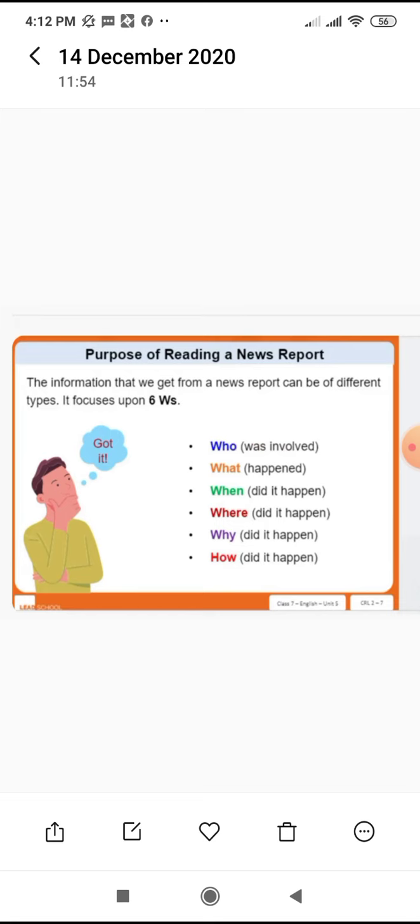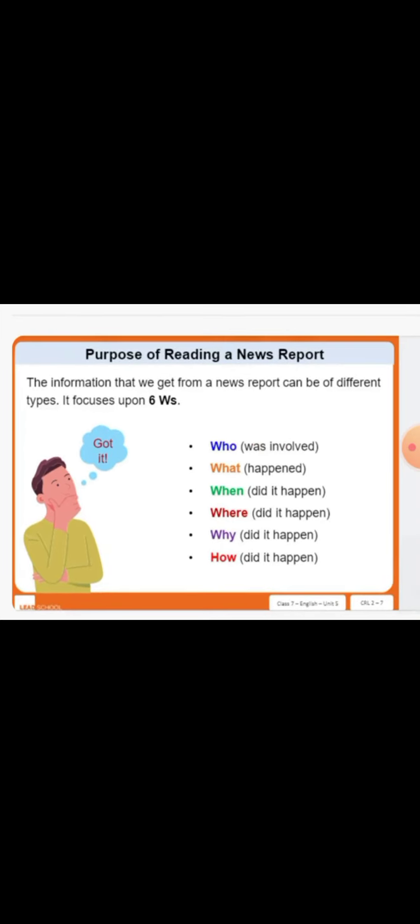No doubt how does not start with W, but it is a part of the information which we are looking for. So why did it happen and how did it happen? These are under investigation, but who, what, when and where are clearly included in a newspaper or news report.